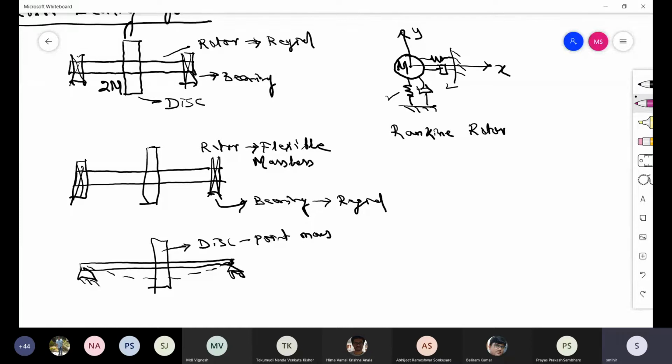We consider the total mass of the system as m or 2m. Then, from your solid mechanics approach, you can calculate the stiffness of the beam.